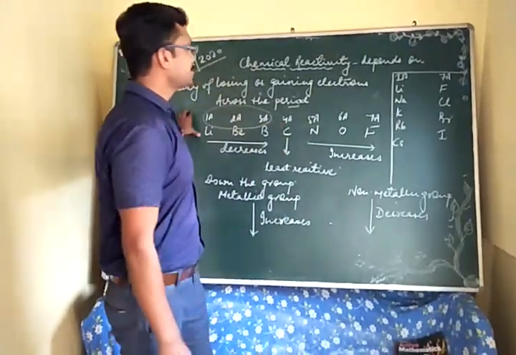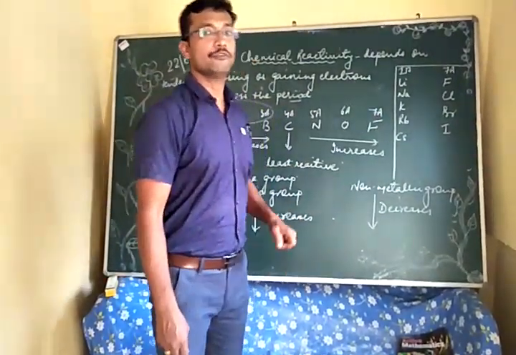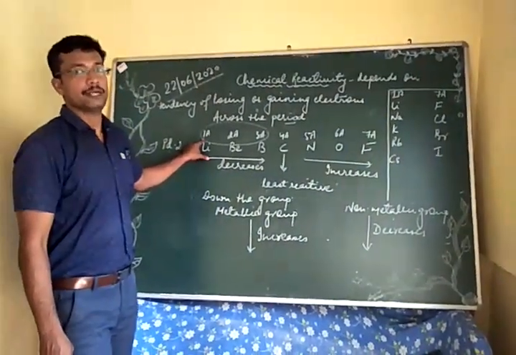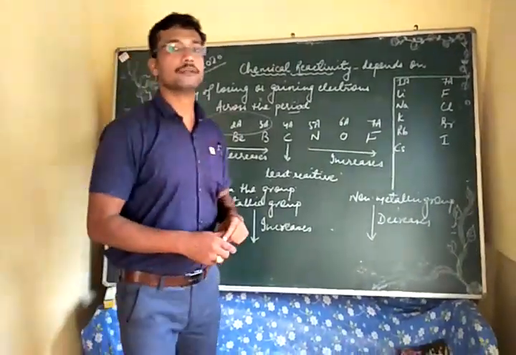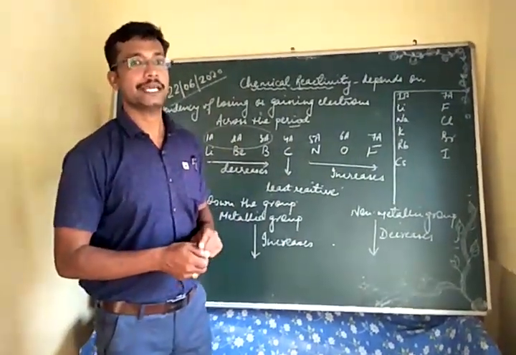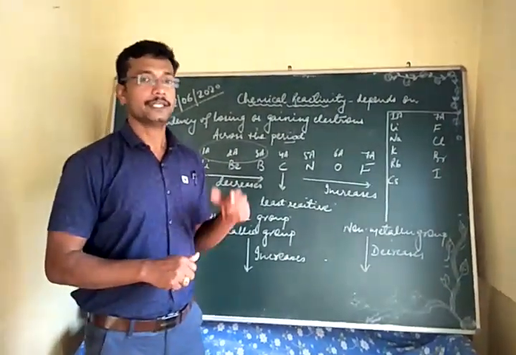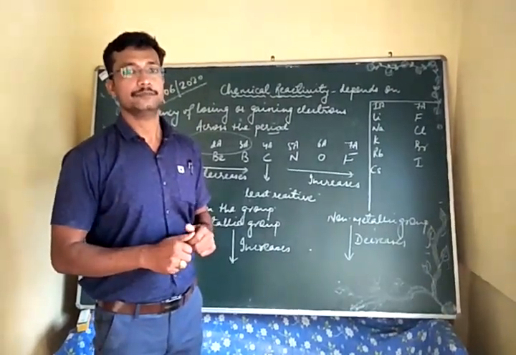So in this period we find fluorine the most reactive non-metal and lithium the most reactive metal. So we have completed this part of the periodic properties. In the next class we will see some more periodic properties and their variation down the group and across the period. Thank you.